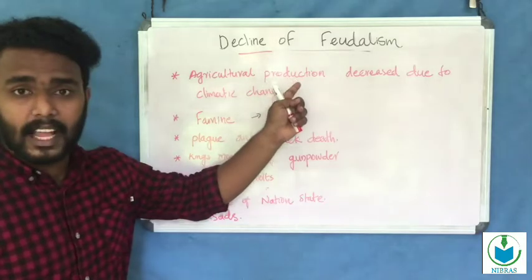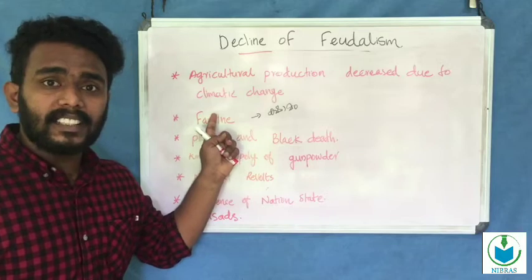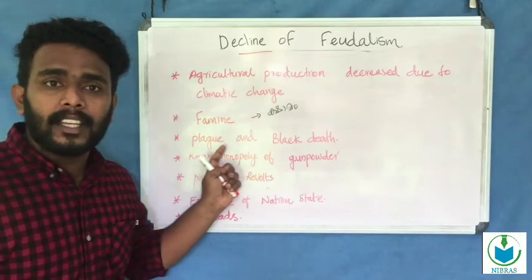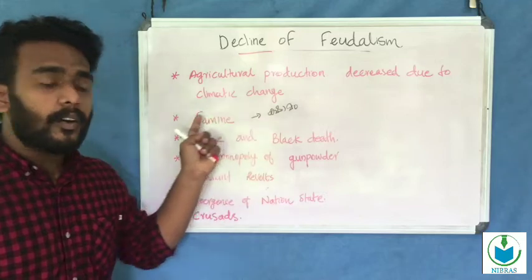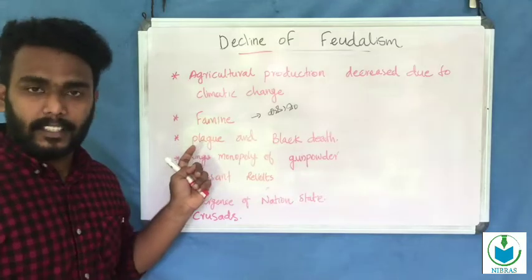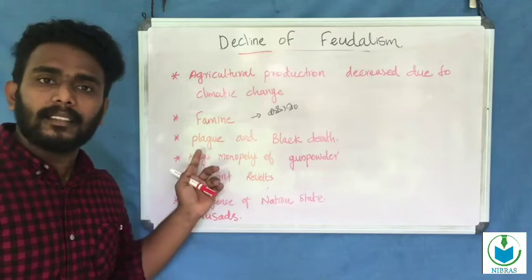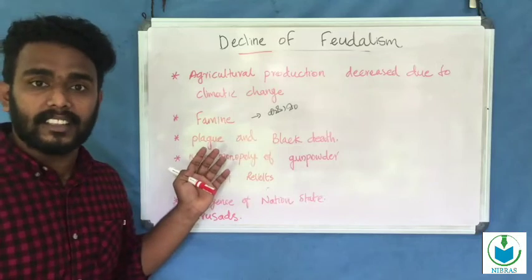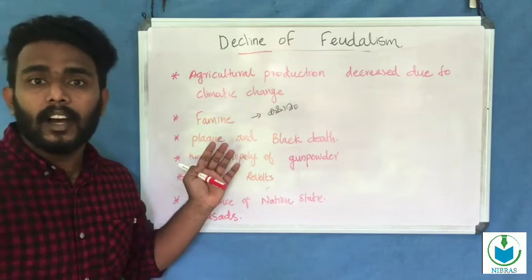Also in that time, in the last phase of the medieval period in Europe, some diseases spread. That disease was plague and the Black Death. Plague means an infectious disease caused by bacteria. It affected humans and spread all over Europe.